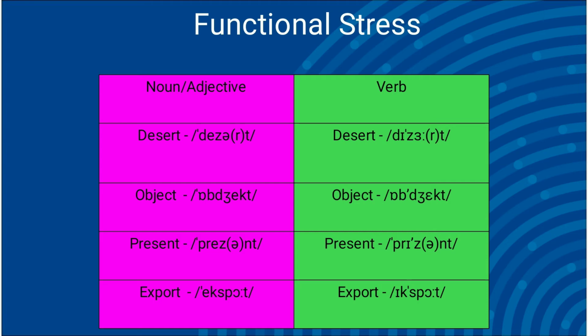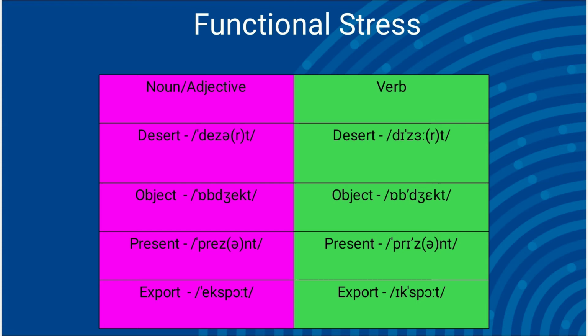The stress shift according to function is observed in this slide. Another aspect of English word stress is the shift in stress in a number of disyllabic words depending on whether the words are used as nouns, as adjectives, or as verbs. Usually, nouns or adjectives are stressed on the first syllable, and when the same words are used as verbs, the stress falls on the second syllable.